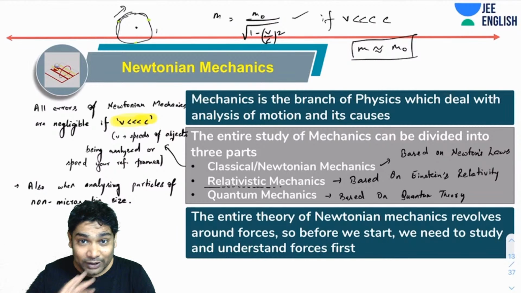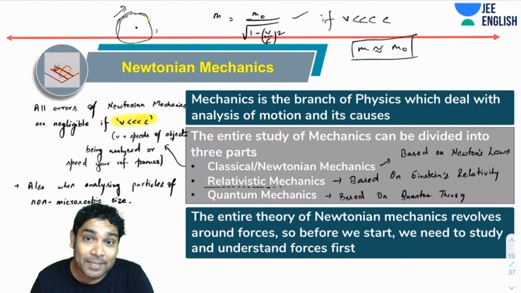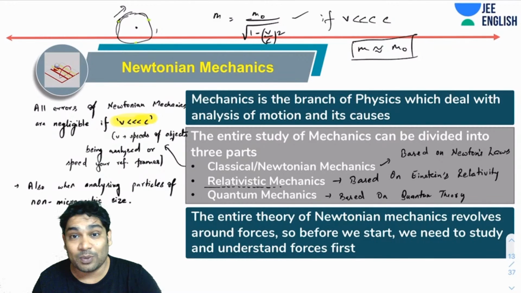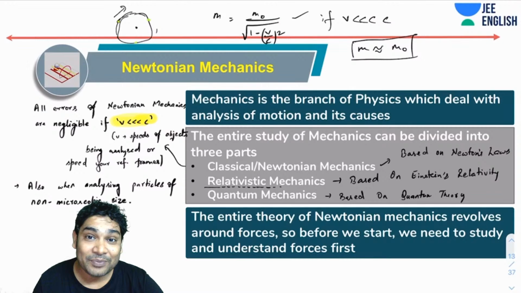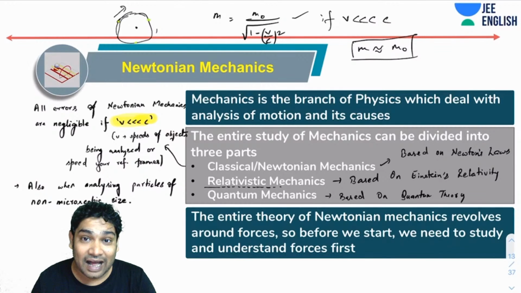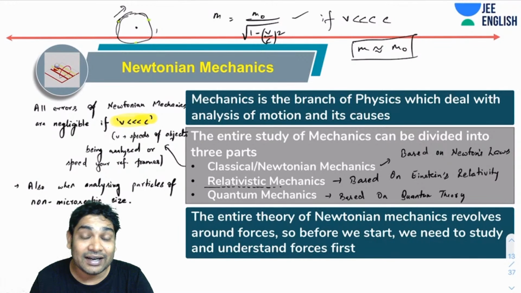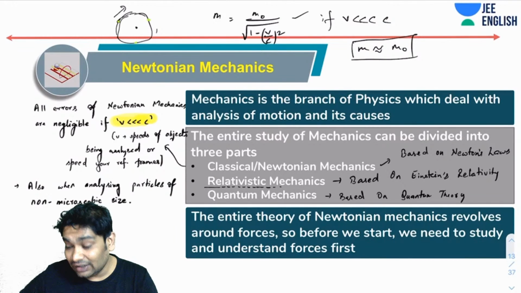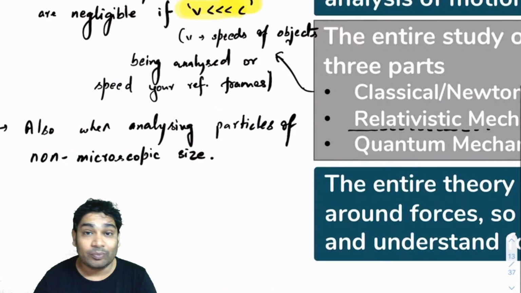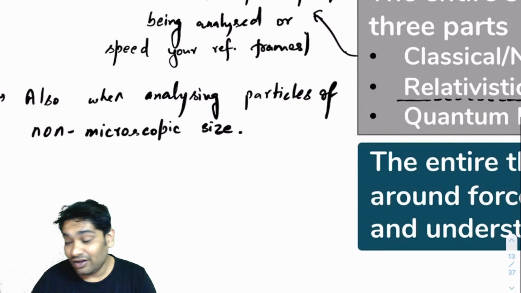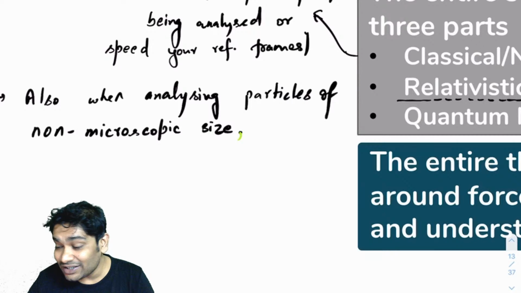I'm not going to get into the details of that, but the point is that electrons, or any microscopic particles, do not follow motion like Newton had expected. That is why we had to come up with an entirely new theory, quantum theory, to explain and analyze their behavior. However, when analyzing particles of non-microscopic sizes, Newton's theories can again be utilized.